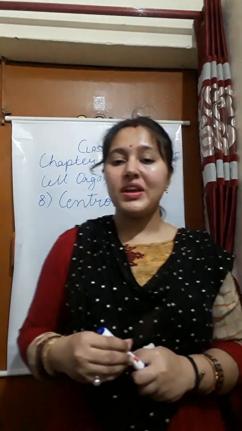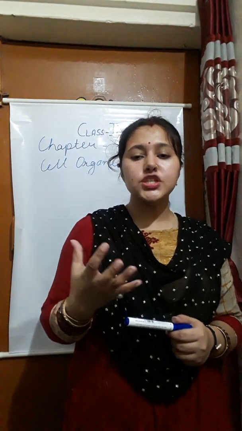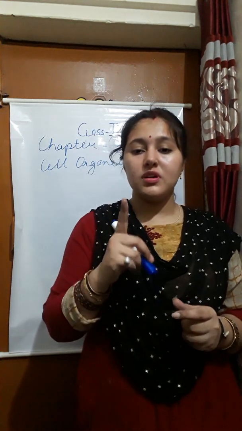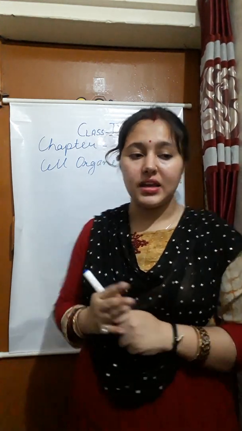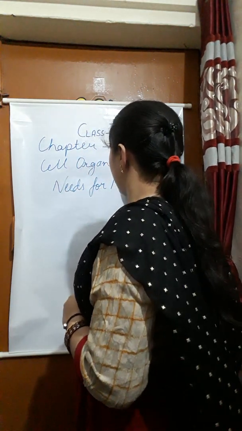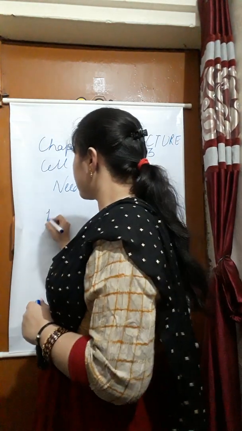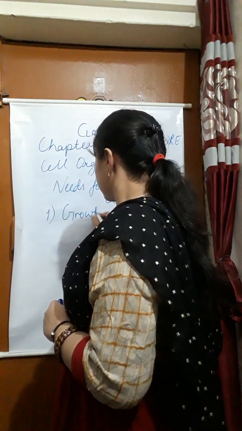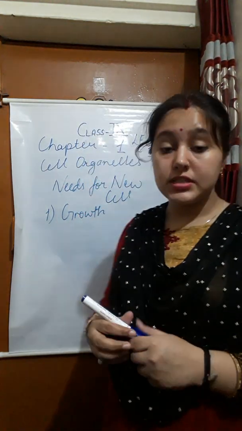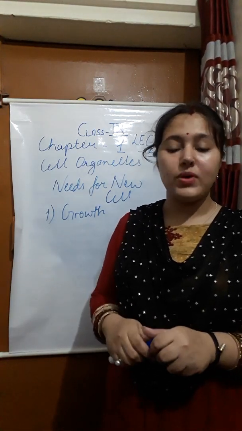Now the next topic is our cell cycle. What is the need for the new cell? Why do we want the new cells? Why do we want the replication of the cells? The first one is growth, the need for the formation of new cells. If cell division does not take place, then our body will not grow, our body organs will not grow.